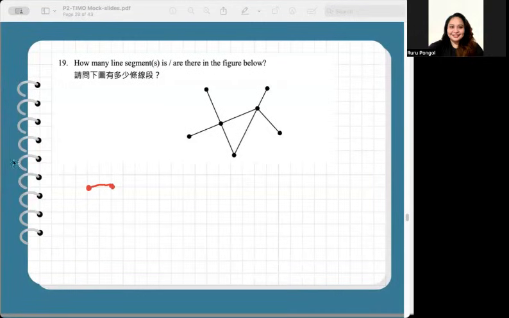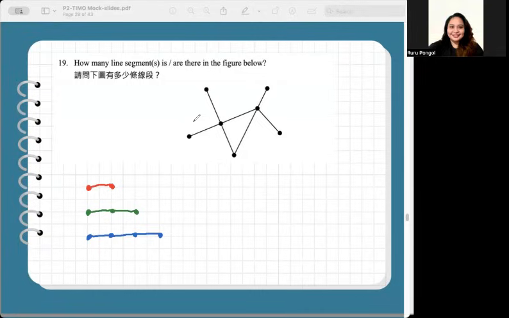But if a line is made of 3 points, 1, 2, 3, that makes 3 line segments. 1, 2, and the whole thing is the third. Okay? If the line is made of 4 points, it creates 6 line segments. That would be 1, 2, 3, 4, 5, and the whole thing 6. Clear? So now let's check what the figure has.